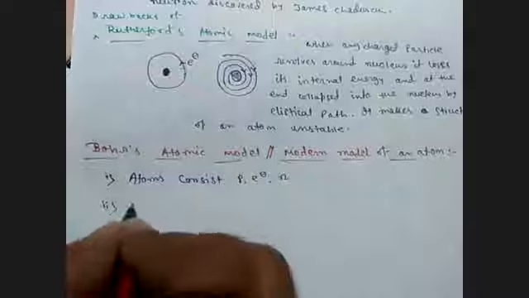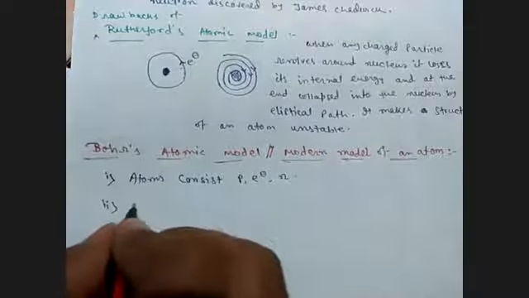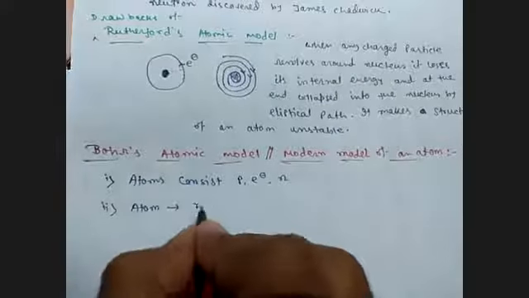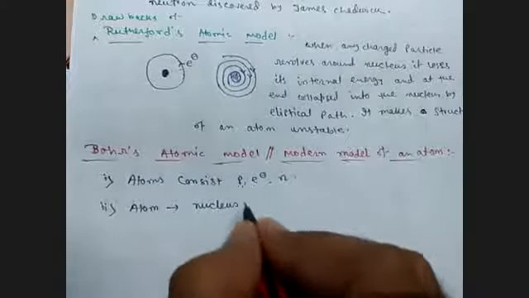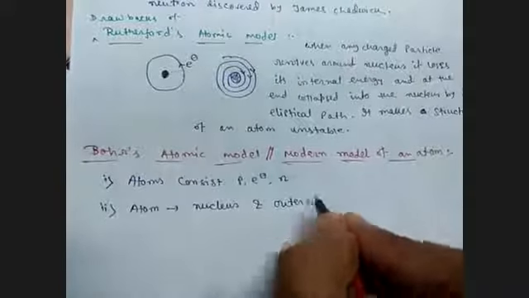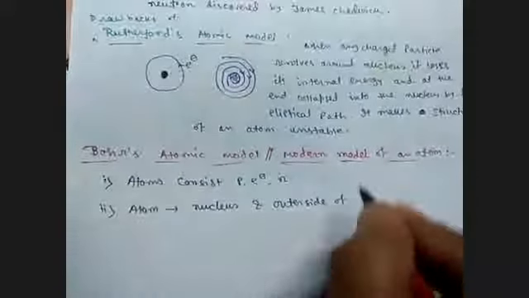Second, he also told that an atom has two parts. One is the nucleus and the other is the outer side of the nucleus.